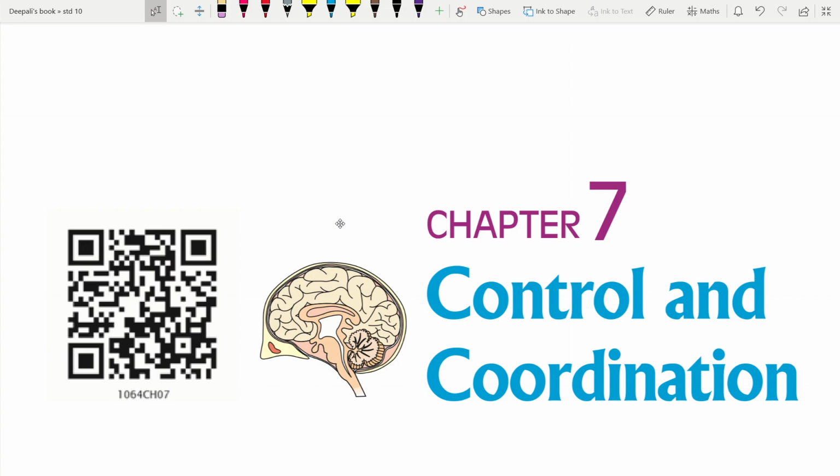Class 10. Now, in the previous session, we understood that the environment and the changes in environment are called stimuli. So, the change in environment to which the organism responds and reacts is called stimuli.